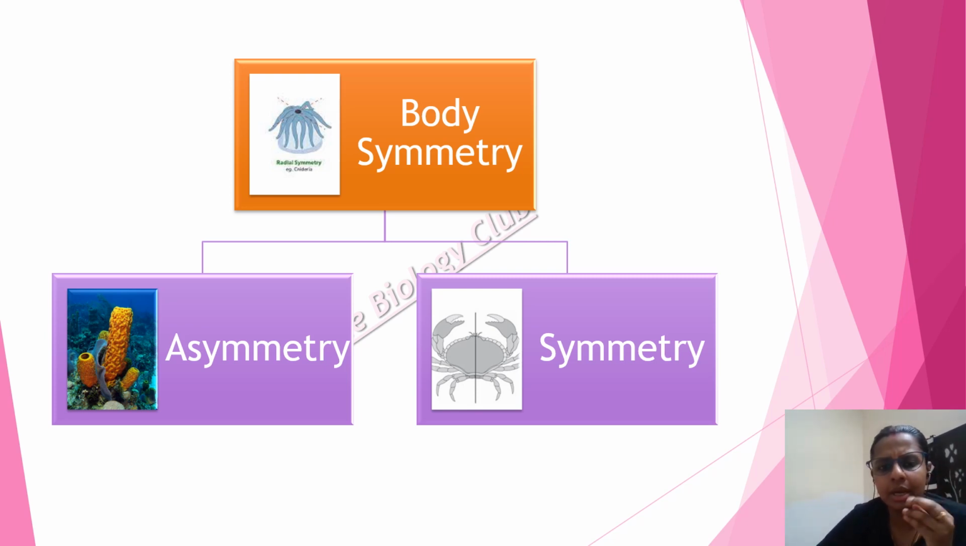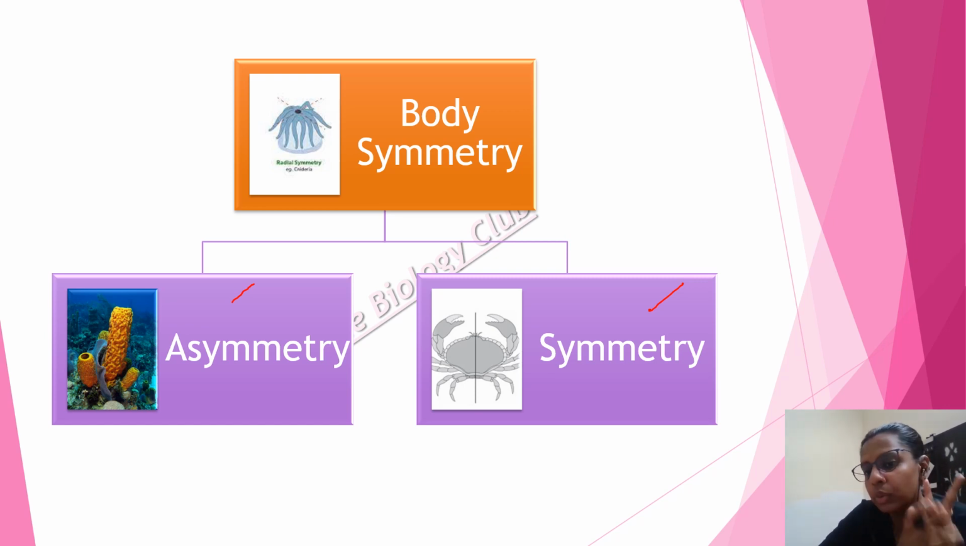All the organisms are divided into two types of symmetry. One is asymmetry, second one is symmetry. Now we all know what is asymmetry. Asymmetry means the body cannot be divided into two identical parts. You will learn this in chemistry also later on. So body symmetry is the similarity of parts in different regions and directions of the body.